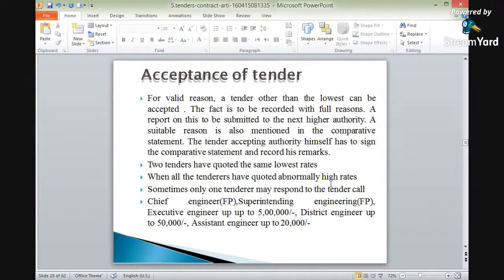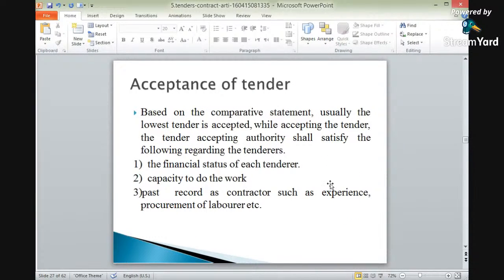There are some more points related to the acceptance of tenders. We will see them in the next lectures. Today we will end the lectures related to tenders and contracts.